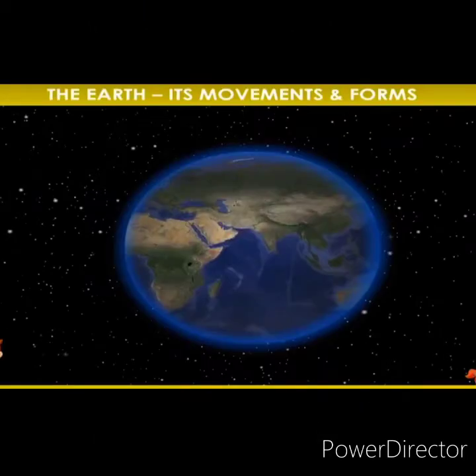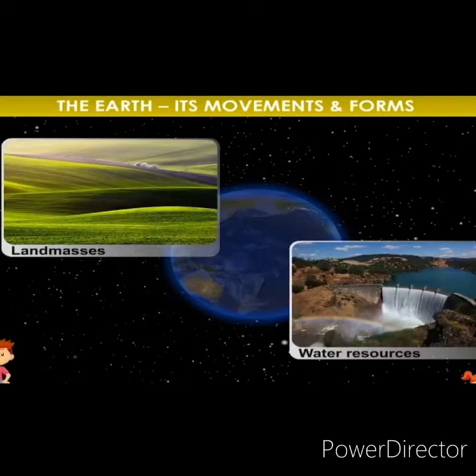Our planet earth, in the picture you can see, is a unique planet. It consists of both land masses and water resources. I'll show you in the pictures. You can see the land masses and the water resources.